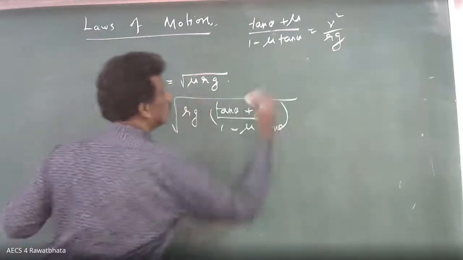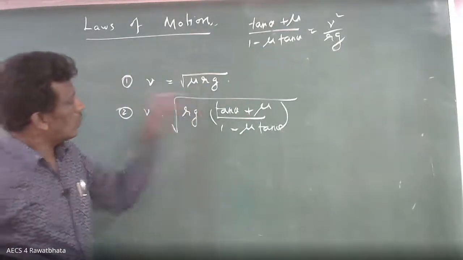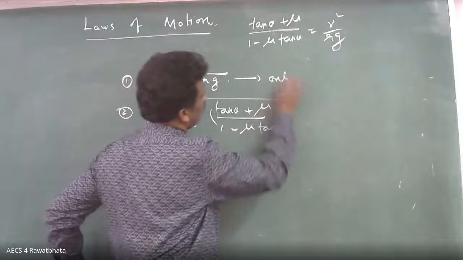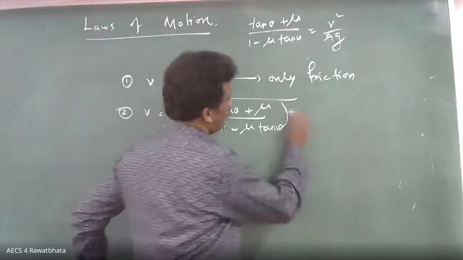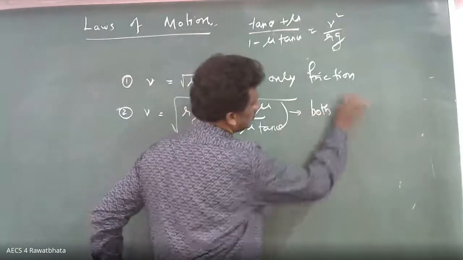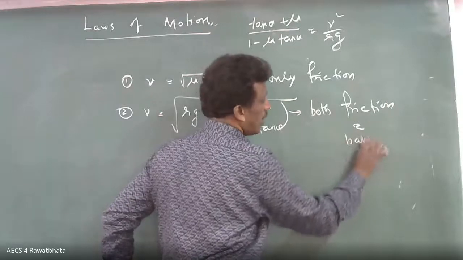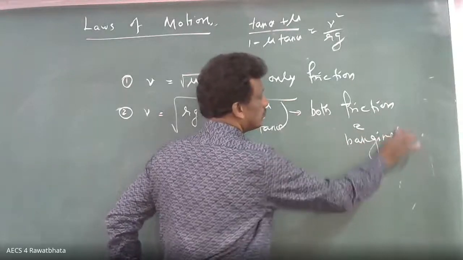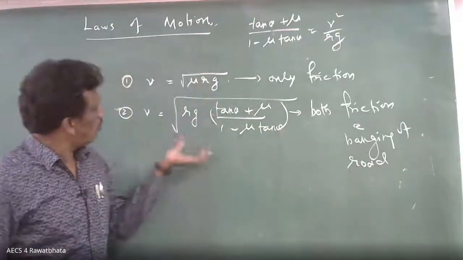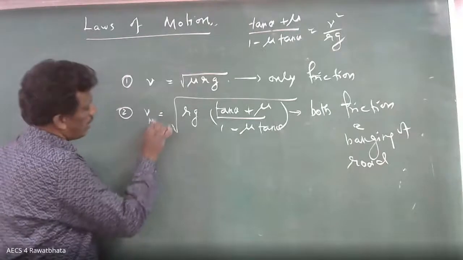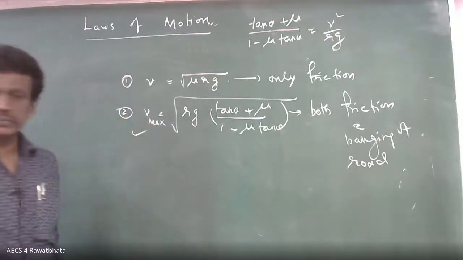Square root, because it is V square, so V. Here what do you have? Only friction. Here you have both friction as well as banking of road. Both are involved for centripetal force. Naturally, you can go with the maximum. So the optimum speed is maximum in this case only.